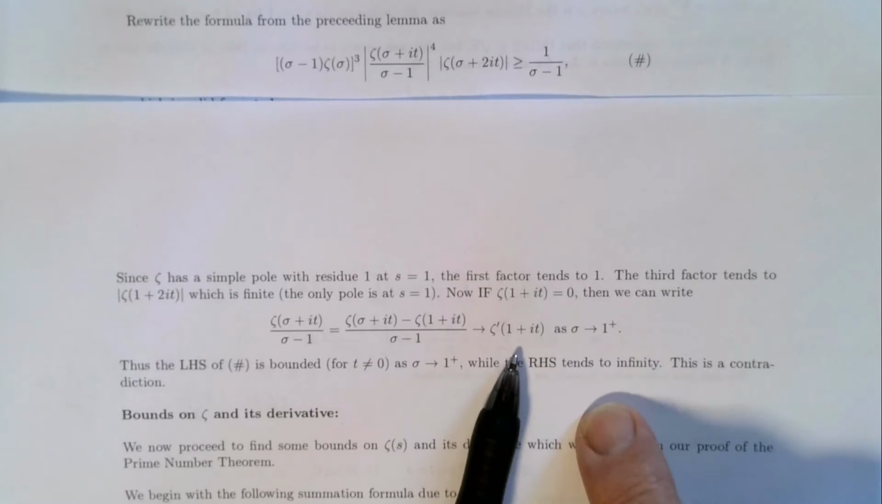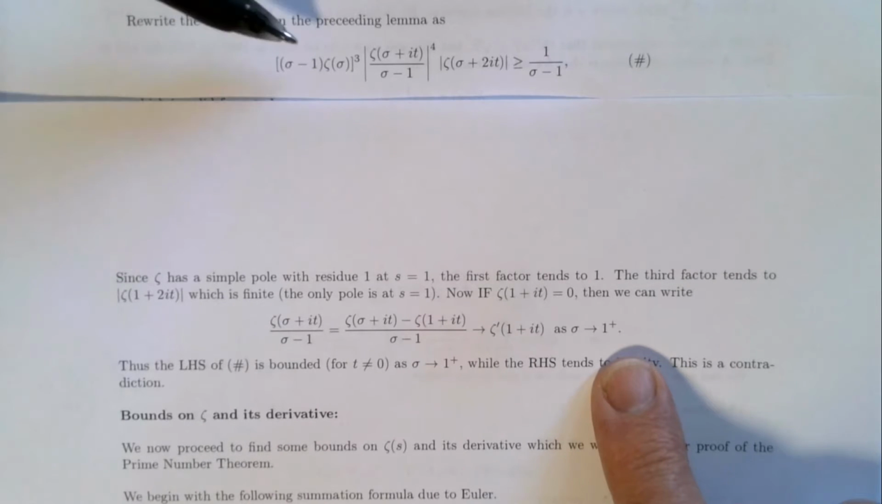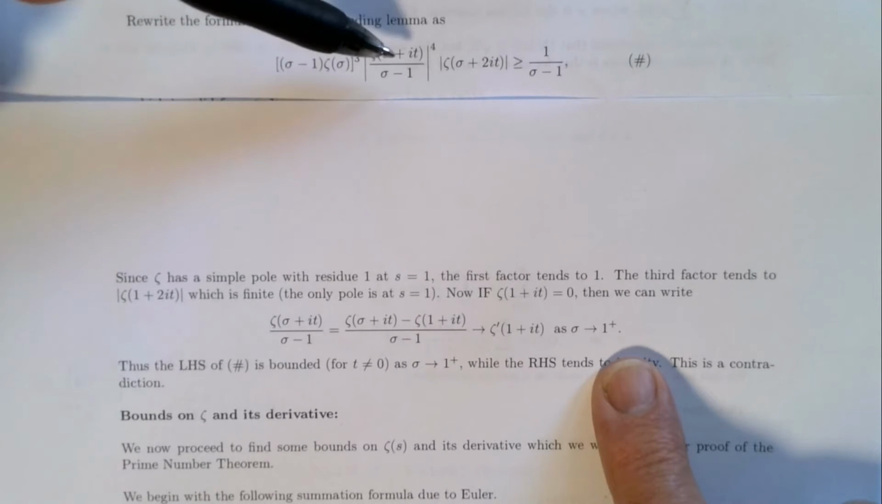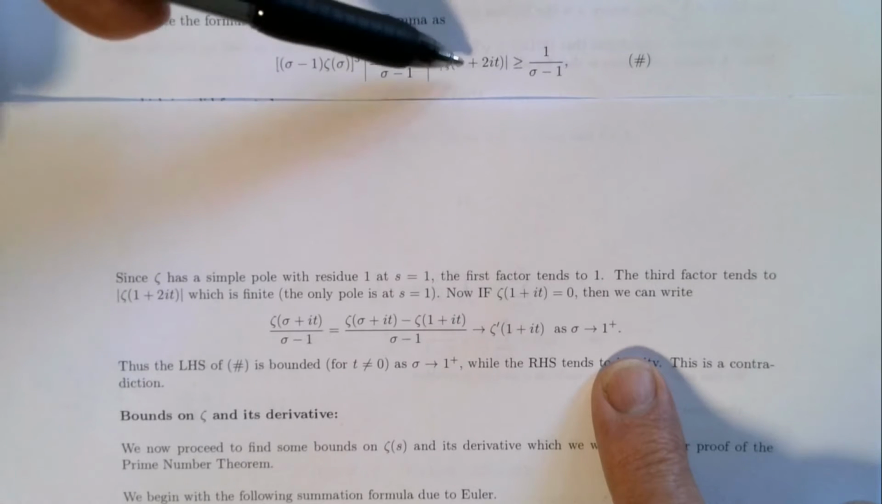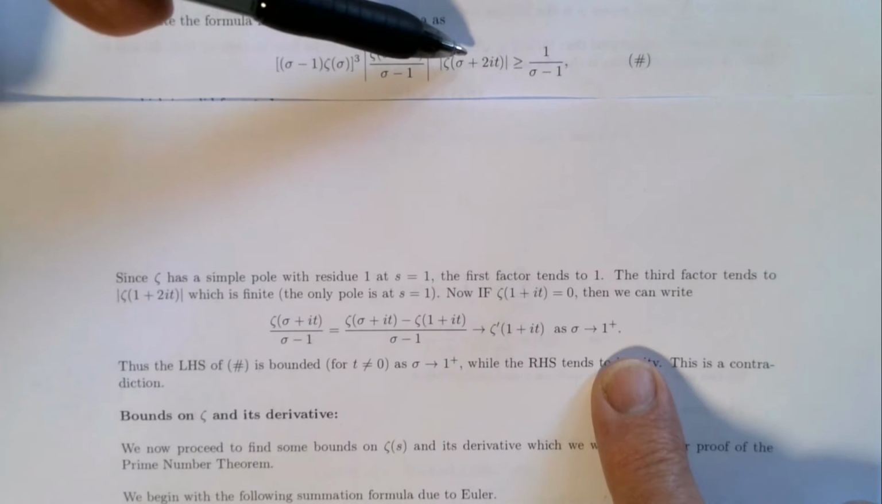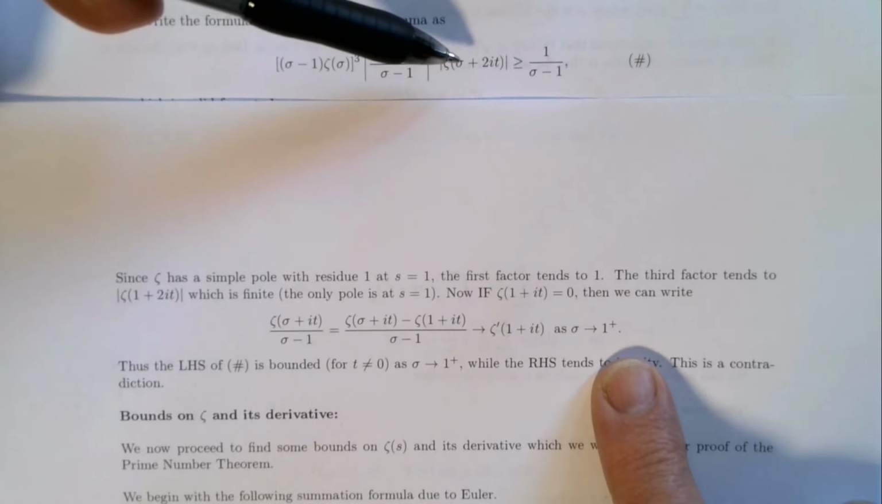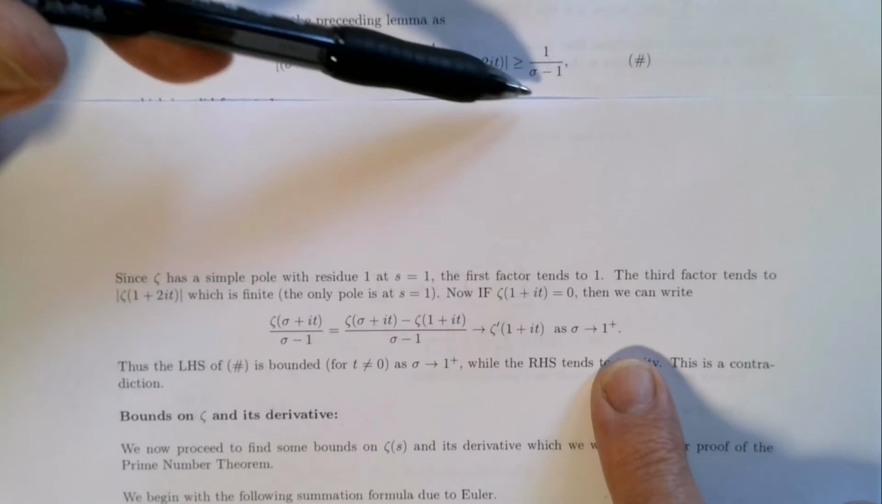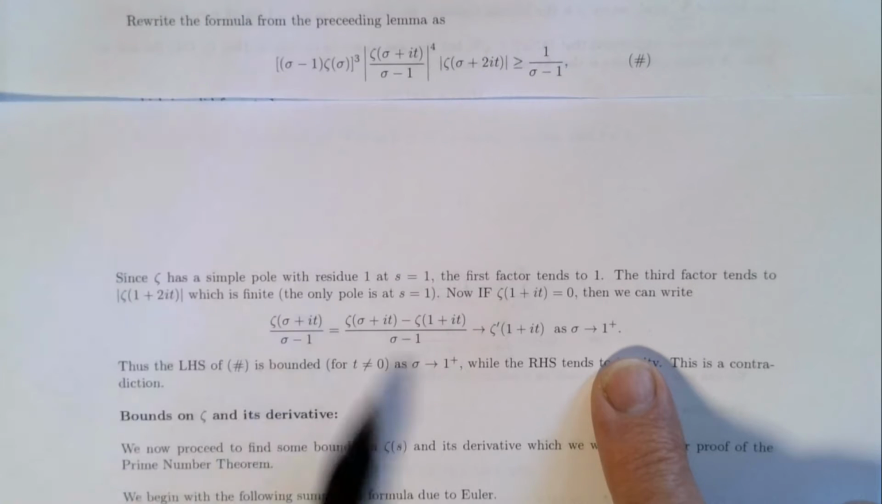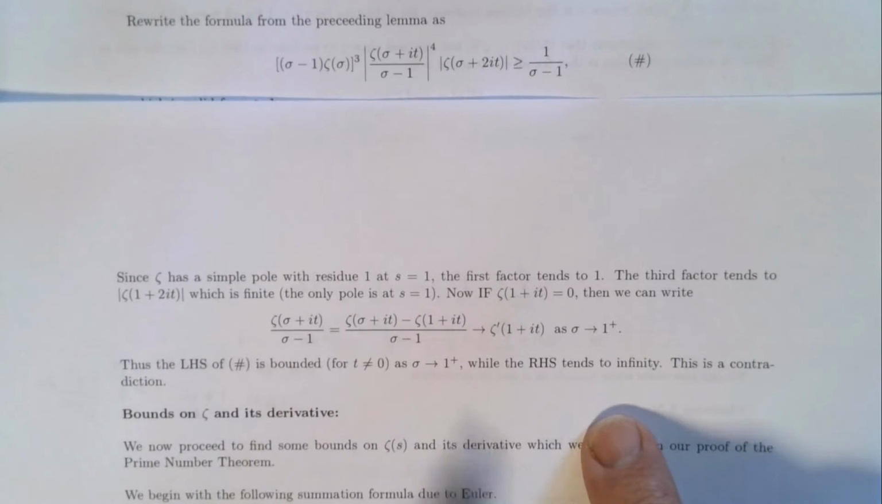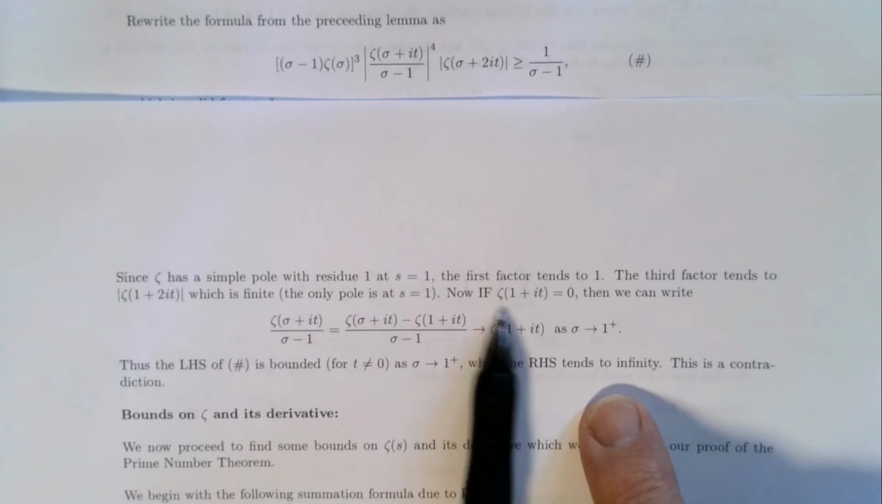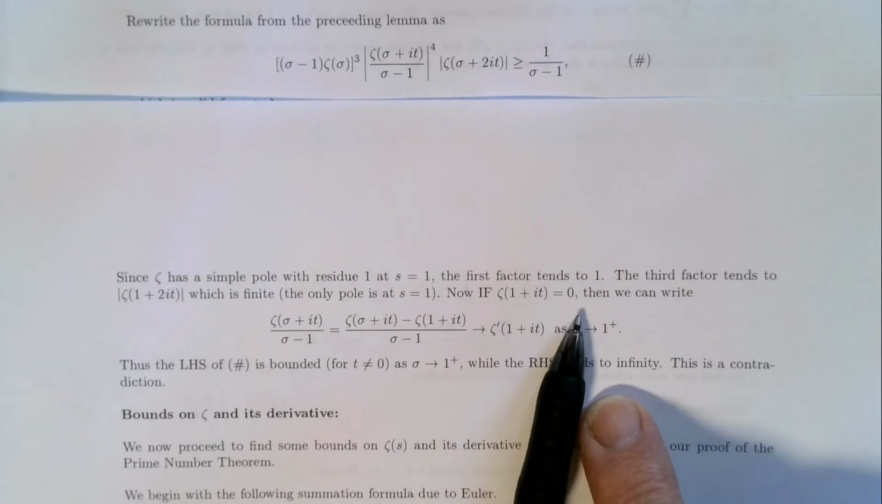So that would then say that as sigma goes to 1 from above, this is going to 1, that's bounded, this is bounded, assuming that zeta of 1 plus it is 0. But of course this other side is not bounded, it is going off to infinity, and so we get a contradiction. And that was all predicated on the fact that this was 0, and therefore we've shown that it cannot be.